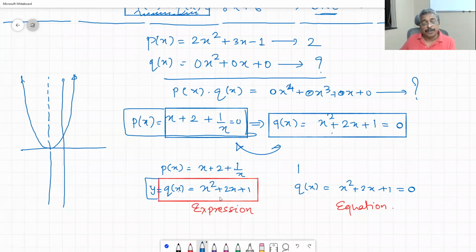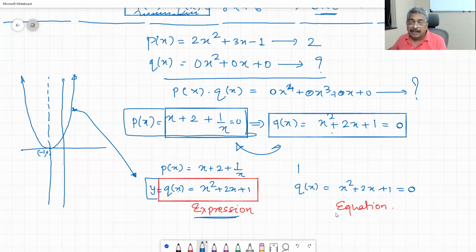Parabola opening up, because it is x plus 1 bracket square. Y is equal to x plus 1 bracket square. This is going to be minus 1 comma 0 point. So expression tells us about the curve. This is geometry. This is algebra of that curve.